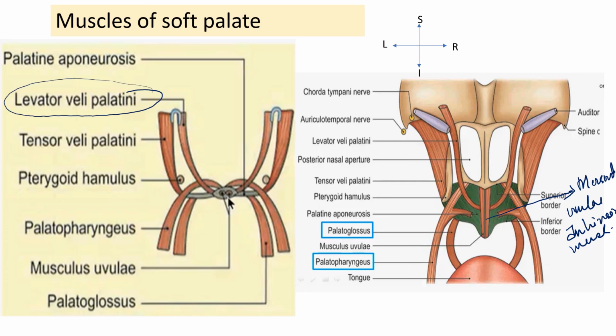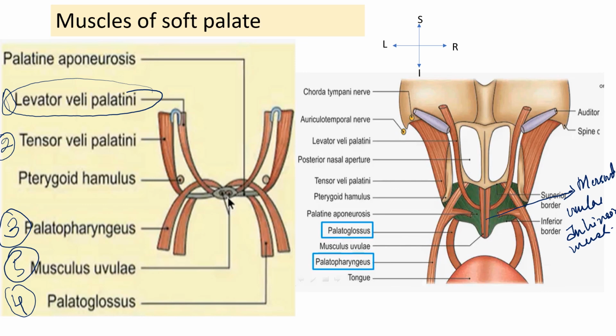The levator veli palatini. This is number 1, a paired muscle coming from the basal part of the skull from above and reaching up to the soft palate. Number 2 is tensor veli palatini, again coming from the upper base of the skull, descending down, reaching up to the soft palate. Okay. 3 is the palatopharyngeus, 4 is the palatoglossus, and 5 is the musculus uvuli muscle.